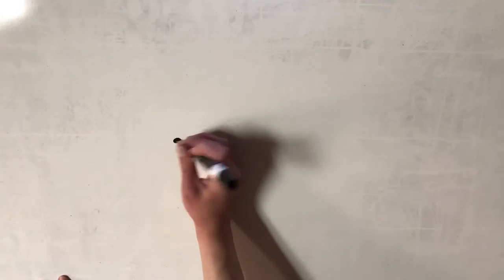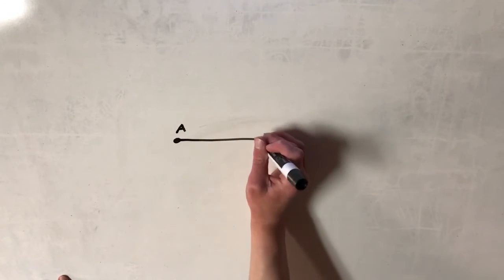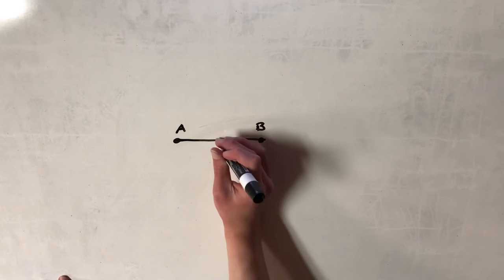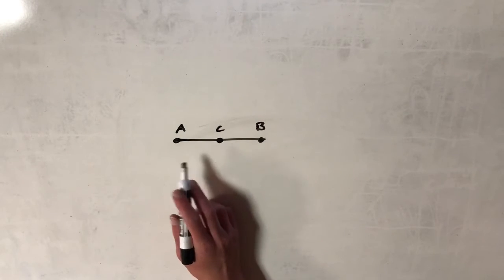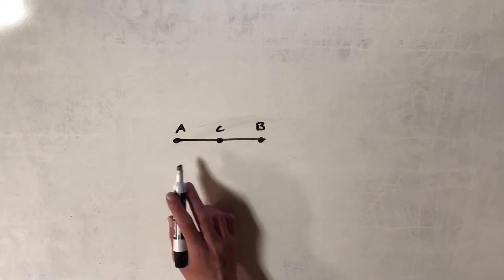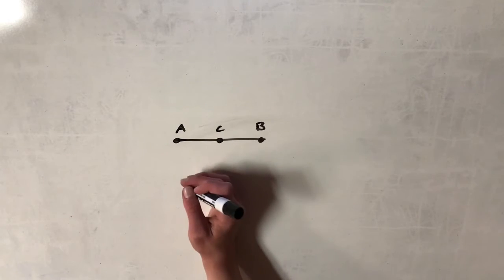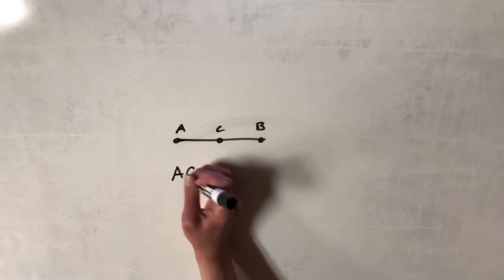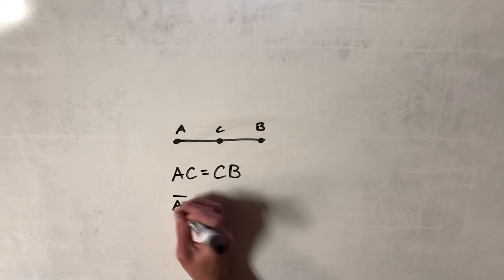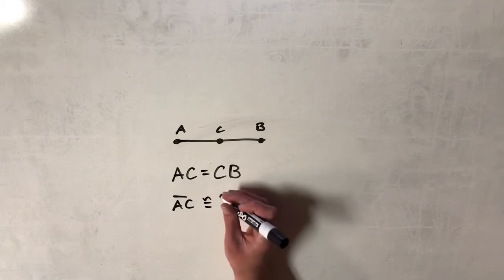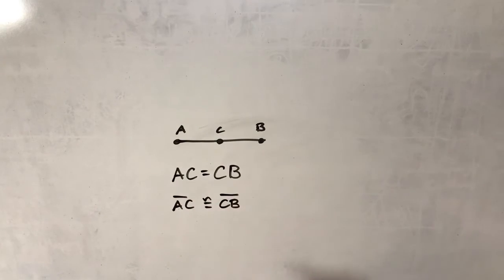The midpoint of a line segment, so say we have segment AB. Say we have midpoint C here. Now this is a midpoint if it cuts AB into two equal parts. So that is, the length of AC equals CB, and segment AC is congruent to CB. And congruency means that they have the same length and they look the same, essentially. They have all the same parts.